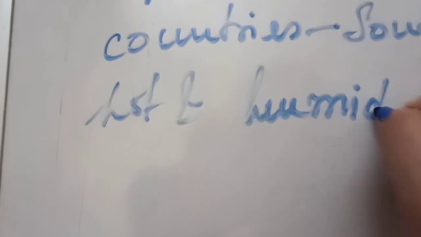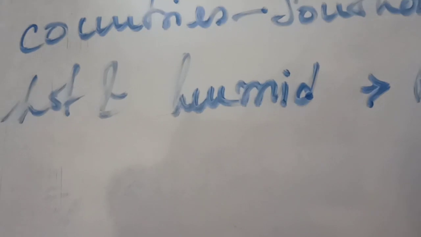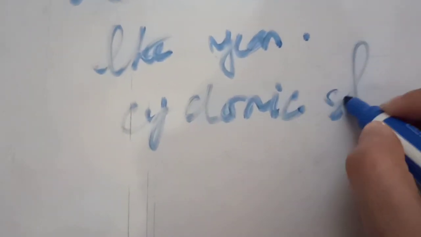This climate is very hot and humid in nature, and here rainfall occurs almost throughout the year. Cyclonic storms are very common in this particular region.